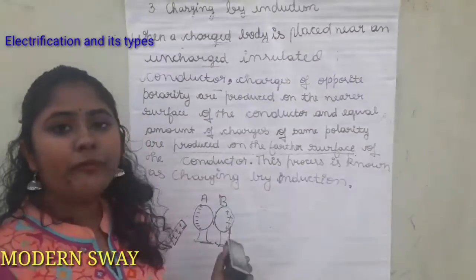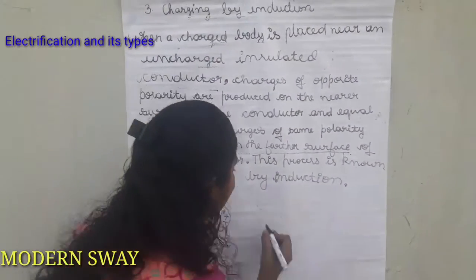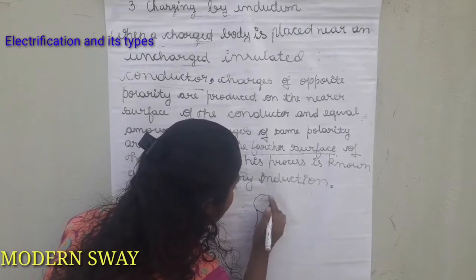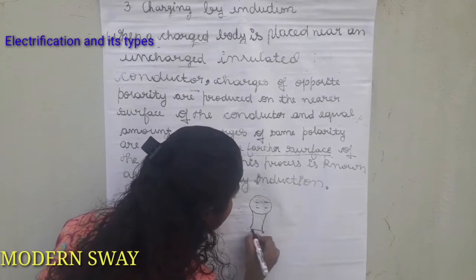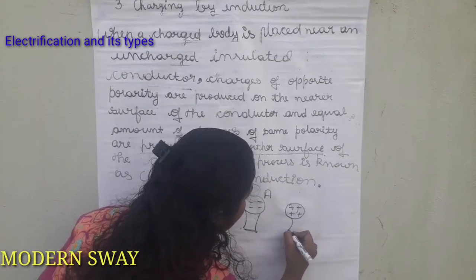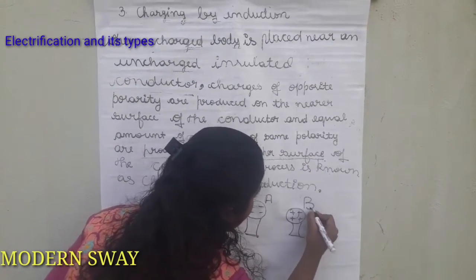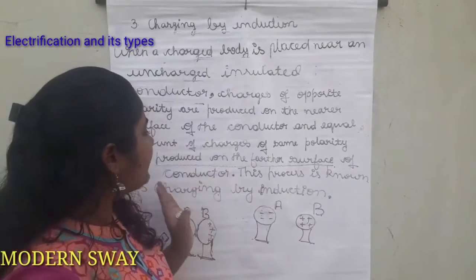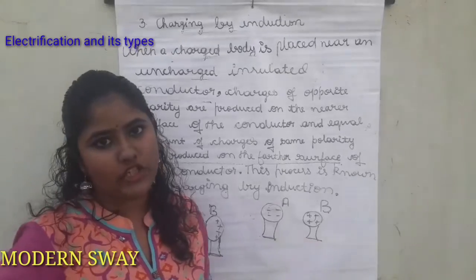Now if both the spheres are separated, this becomes a negatively charged body and this becomes a positively charged body. So this process of charging the body is nothing but charging by induction.